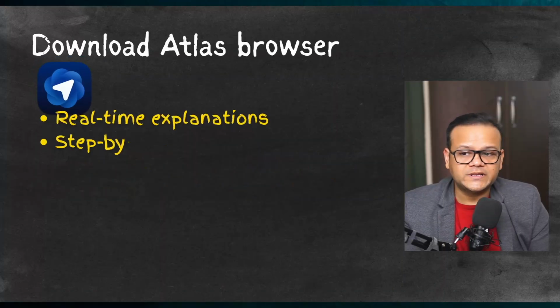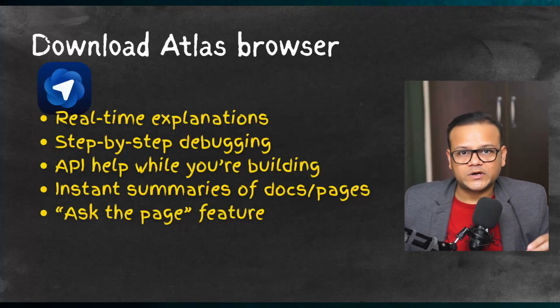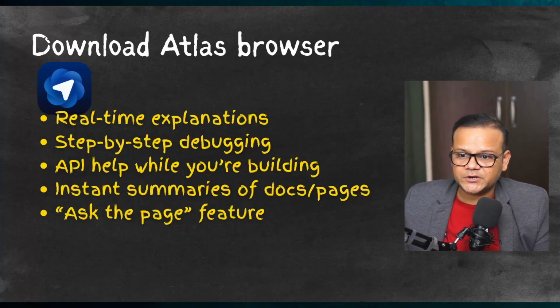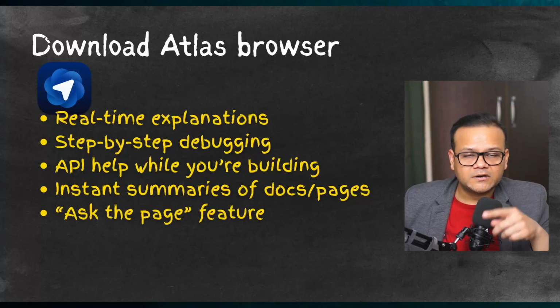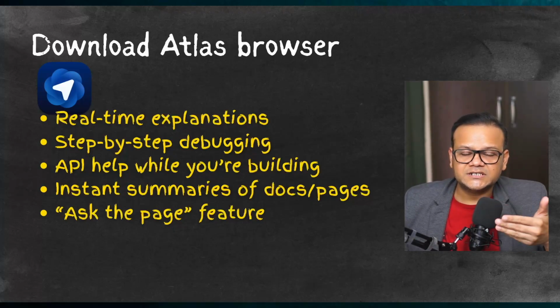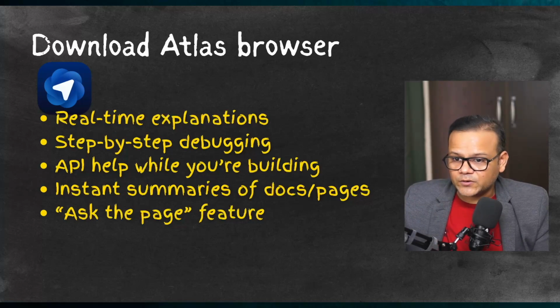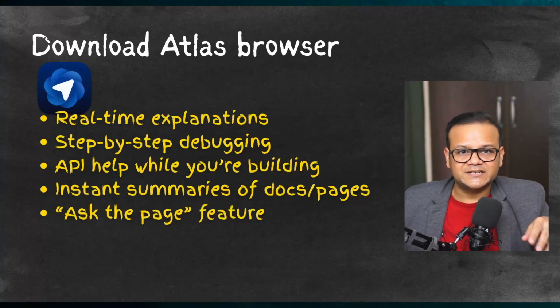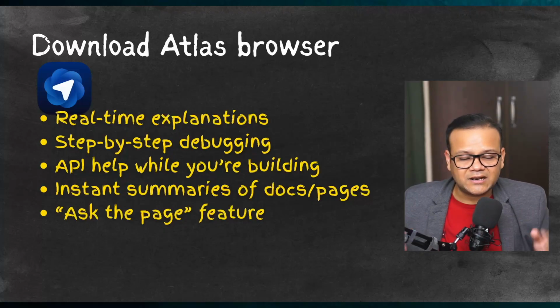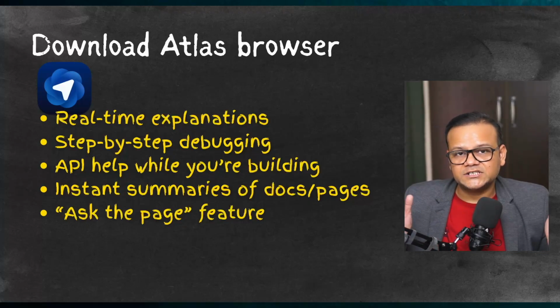With Atlas browser, you can get real-time explanations and step-by-step debugging anywhere you are stuck. Any code that is not working, any node that is not working, you can ask ChatGPT for help. With APIs, when you are trying to figure out how to connect them, or if you're missing a key, any JSON or authentication token, ChatGPT will help you out. You can ask it for summaries of documents and pages, copy and paste things, a lot of things actually. System instructions, the prompts we give these AI agents, could be huge. It can help you write those system instructions as well.